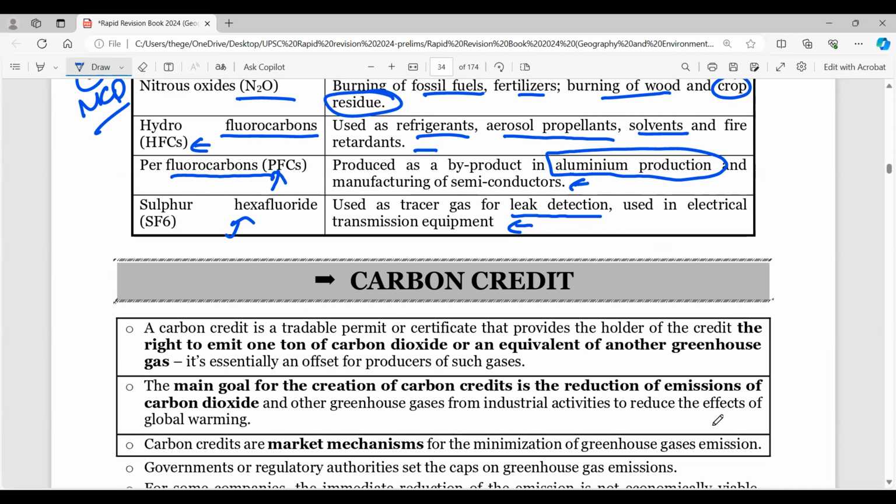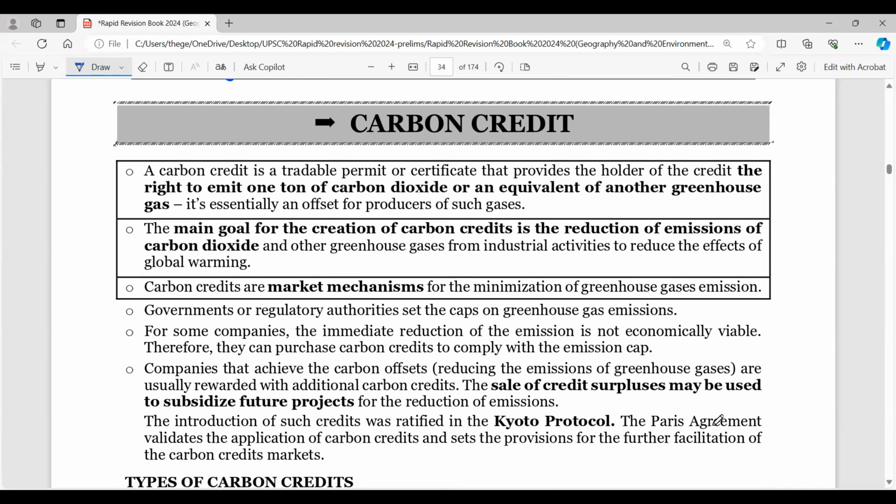Remember it. Then there is another thing called carbon credit and how this is being done. A carbon credit is basically a tradable permit or certificate that provides the holder of the credit the right to emit 1 ton of carbon dioxide or an equivalent of another greenhouse gas. Now this is like a credit. So if you have got credits, you can use the credits, or you can sell your credits. The main goal of creating carbon credits is reduction of emissions of carbon dioxide and awareness creation. So carbon credits are market mechanisms for minimization of greenhouse gas emissions.